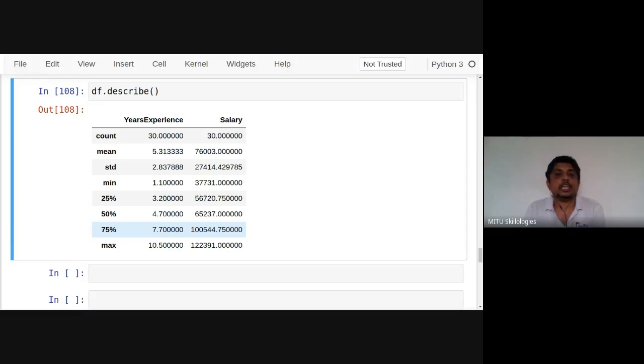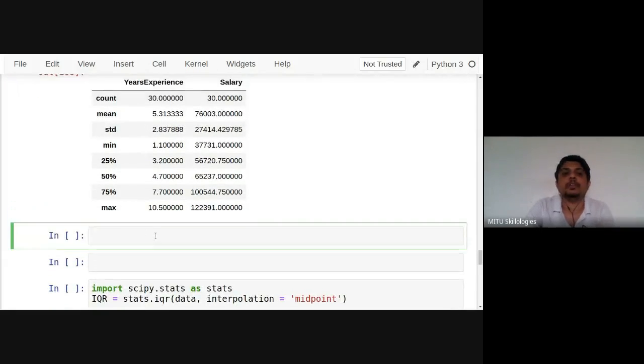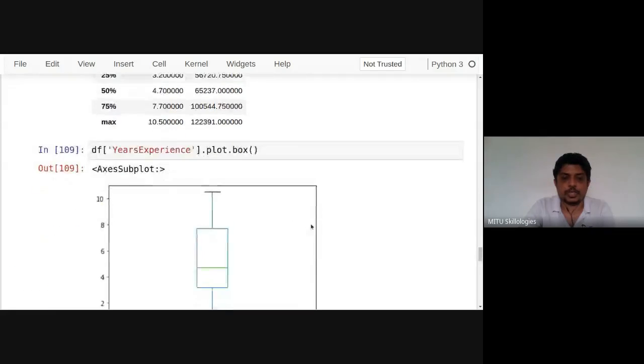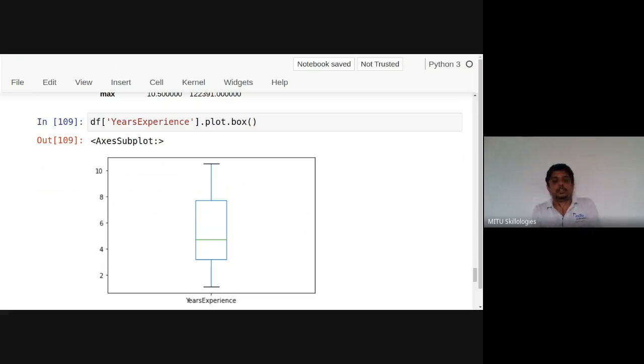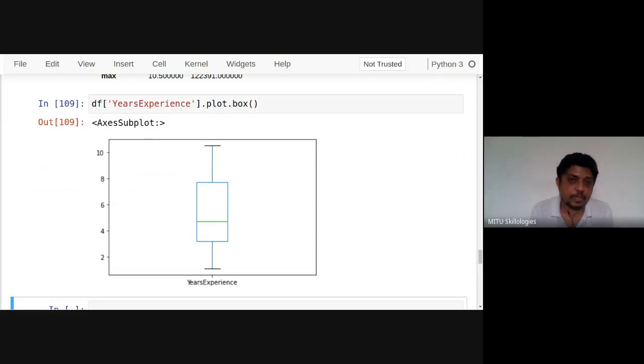There is an interesting graph called the box plot. Box plotting is possible everywhere, on whatever packages we have. Let's check it out. For example, in df, I just want to plot a box plot here for years experience. I mention dot plot dot box. Now you can see these are your quartile values. This is called a box and whisker plot.